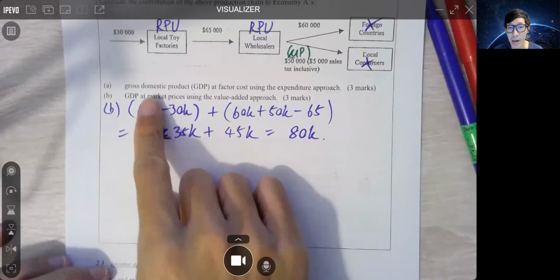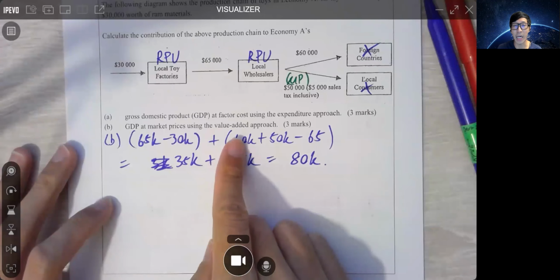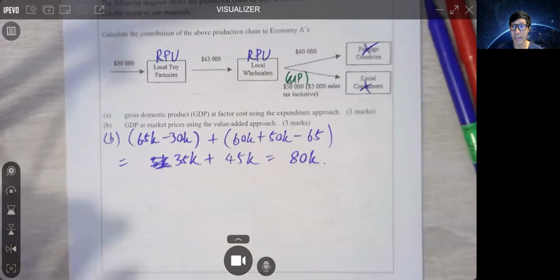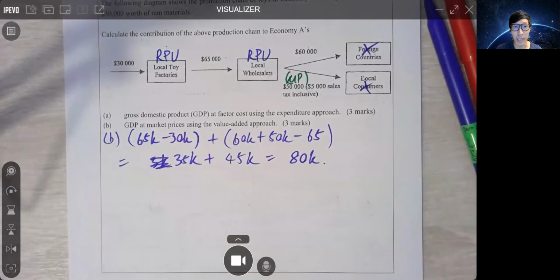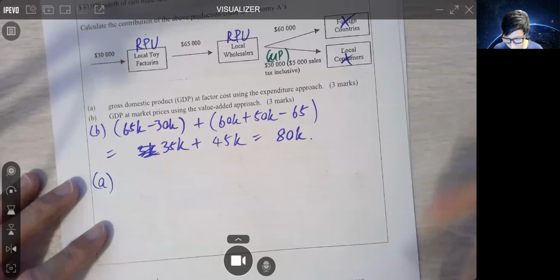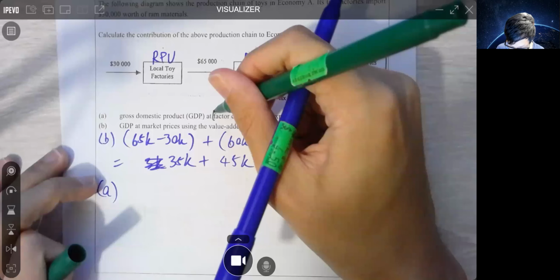If you remember, last time we did part B using value added approach. Now, what about if we use expenditure approach? Now, let's see. Part A. Factor cost 記住小心啲啊 factor cost, right? But doesn't matter.